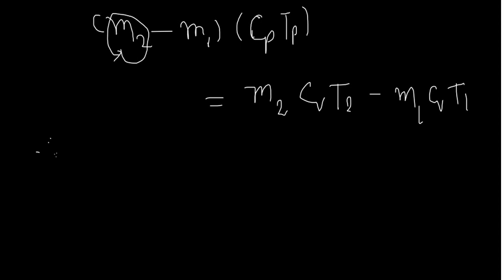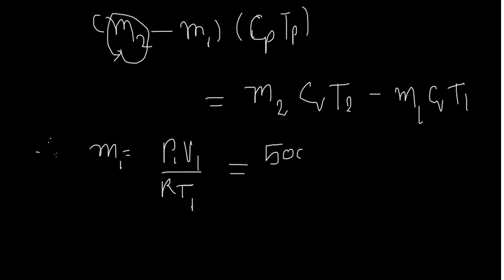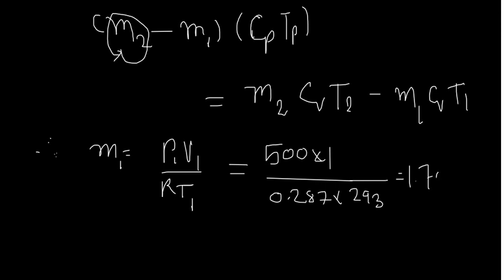So first we have to find M1. M1 we can find by P1 V1 by RT1. Just use the ideal gas equation, and in the question it is also given to assume air as an ideal gas. So when you write it, it is 500 kilopascal pressure, volume is 1 meter cube, R is 0.287 kilojoule per kg Kelvin, and the initial temperature is 20 degrees Celsius, that means 293 Kelvin. When you solve this, you will get the answer as 1.706 kg.